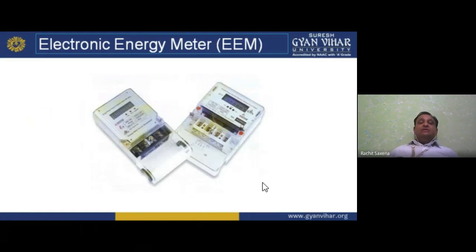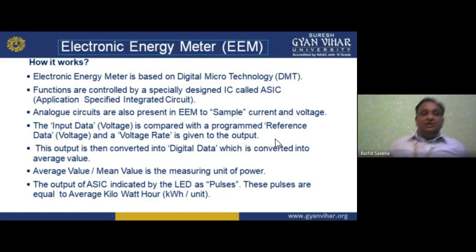Now moving forward, the electronic energy meter. We can call it EEM. It looks like this. This is the electronic energy meter. You always find it in digital form, not analog. Always we have digits on the screen. So you can directly read that if it shows 20 kilowatt hour, it means you have consumed 20 units. We can also change the tariff with the tariff conditions. Okay. Now, how it works.